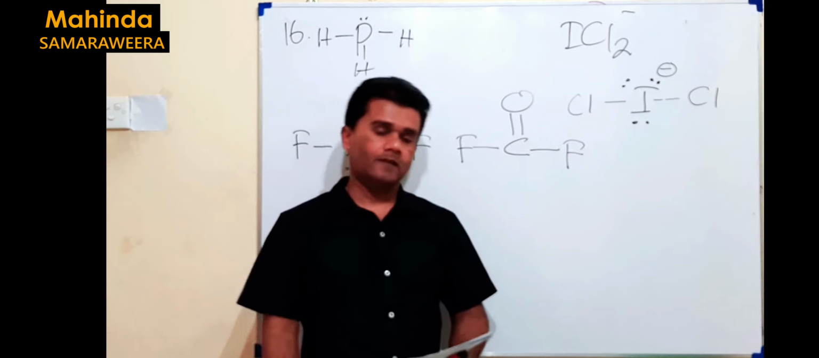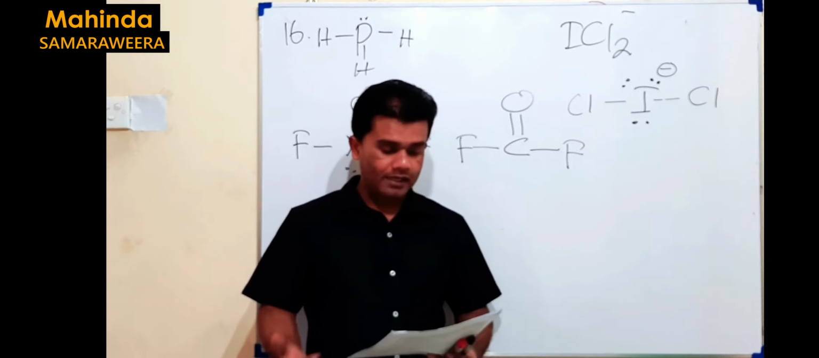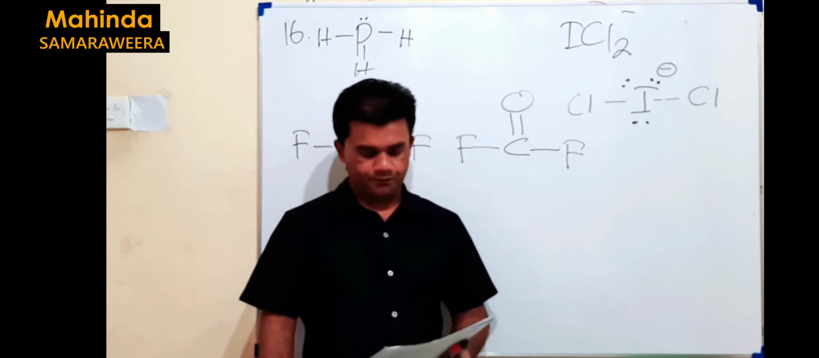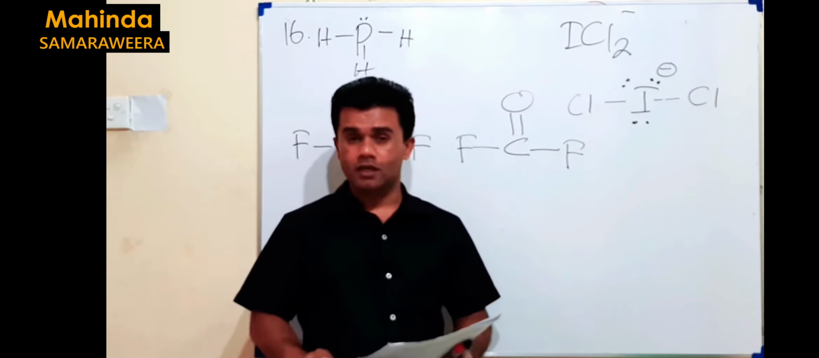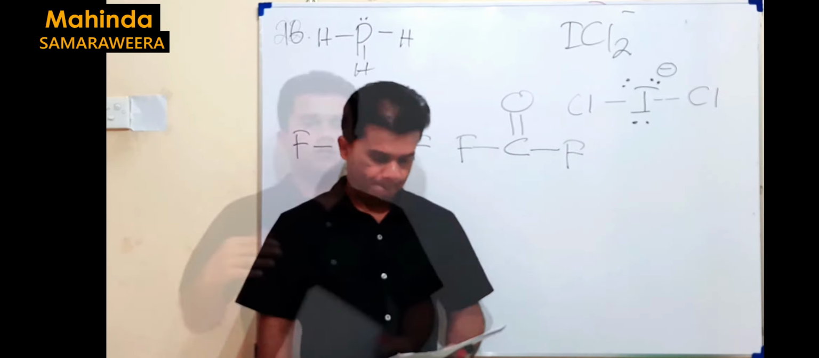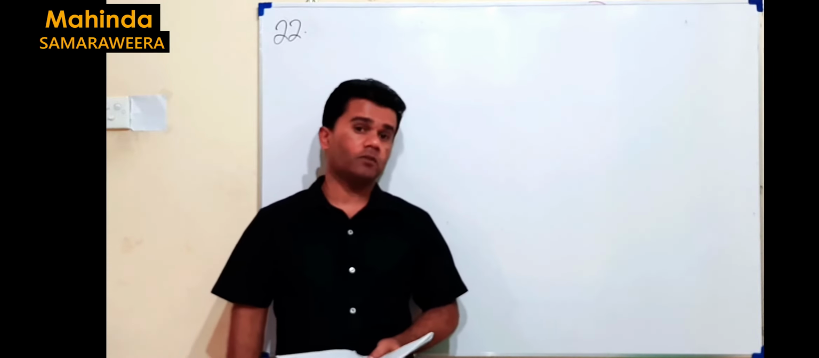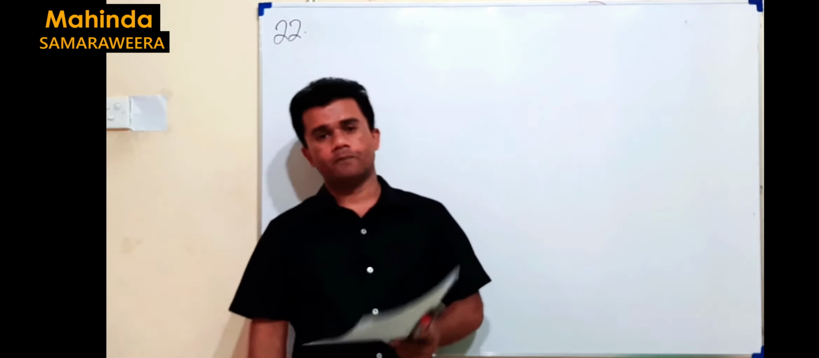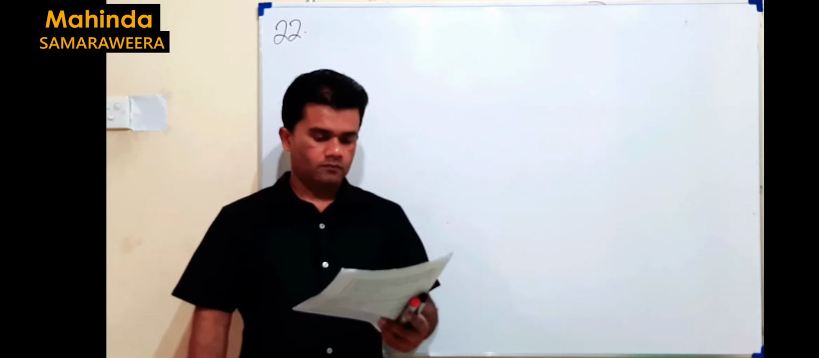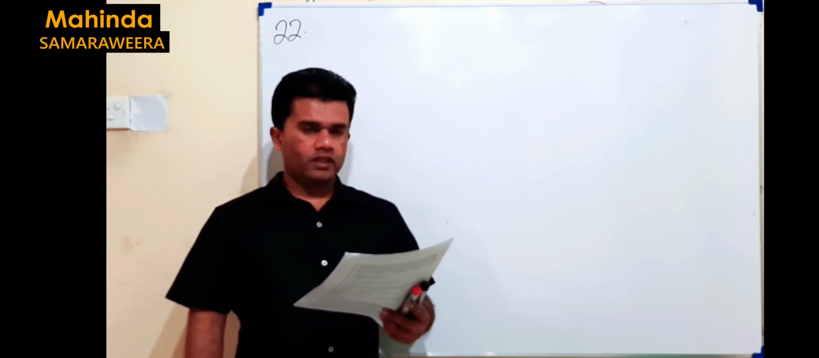Then A and D are correct. A and D correct means it's the fourth answer. So for your 16th question, the answer is the fourth one. In the previous question, I gave the question number as 16. It was by mistake. It should be question number 21. This is then question number 22.